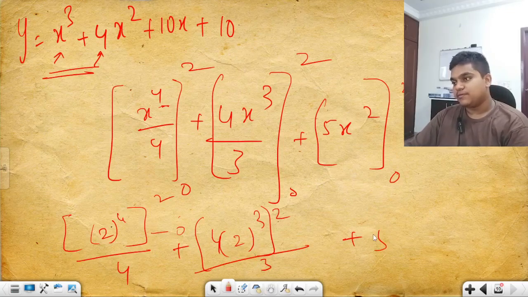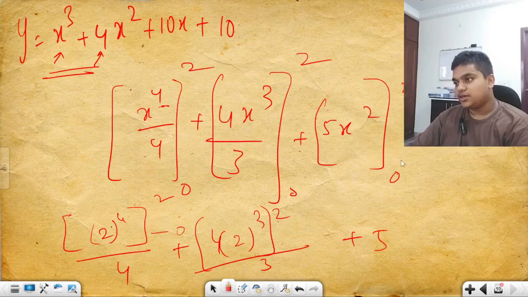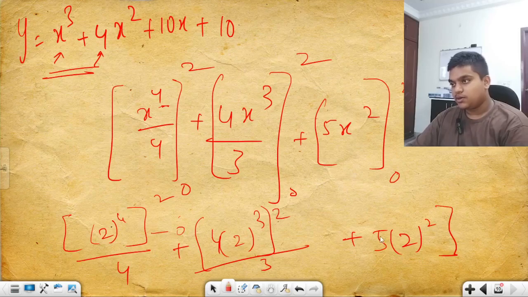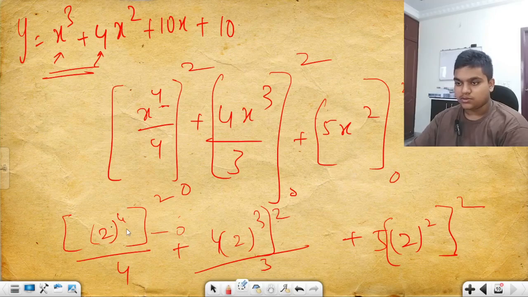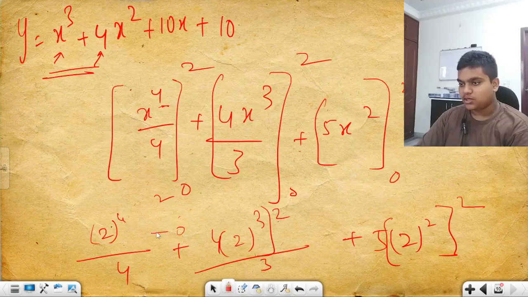Here also the same way, 5 into 2 square. This is not a full bracket here. The square is not for a full bracket, but it is for only the x. Here it is only for the x, only for the x.